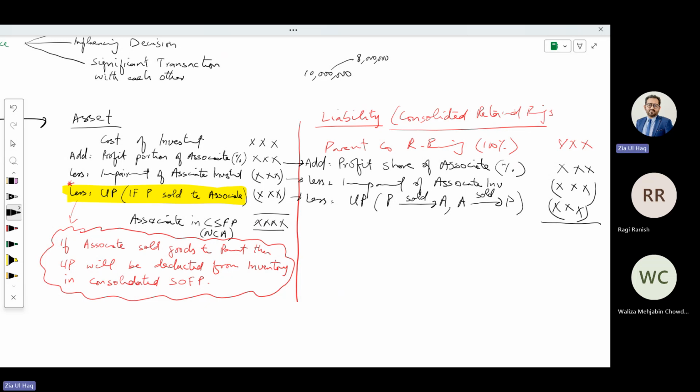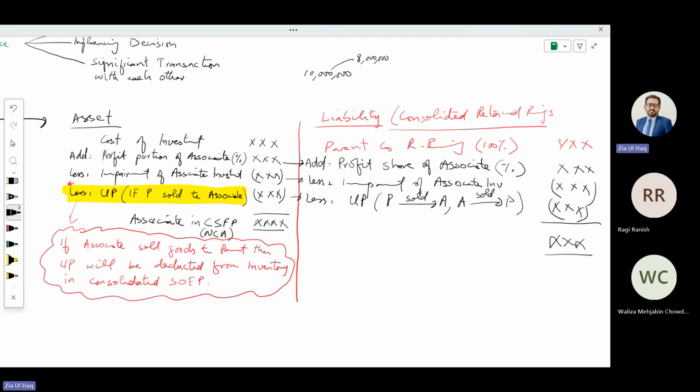But from retained earnings, we need to deduct the unrealized profit part whoever has sold, as long as there are intergroup transactions between parent and associate. So while calculating consolidated retained earnings, we need to deduct that. Obviously, along with that, we need to add the subsidiary reserves. Then we will be able to calculate the complete consolidated retained earnings.